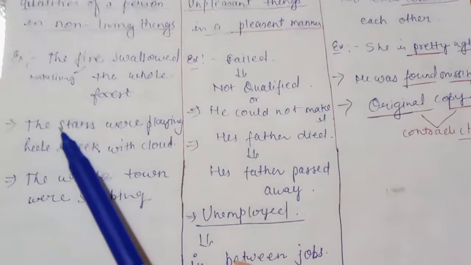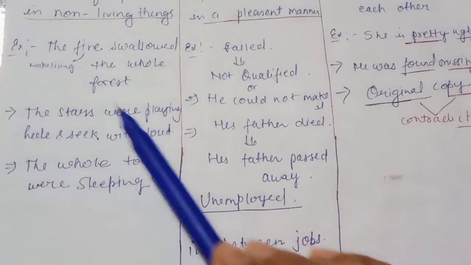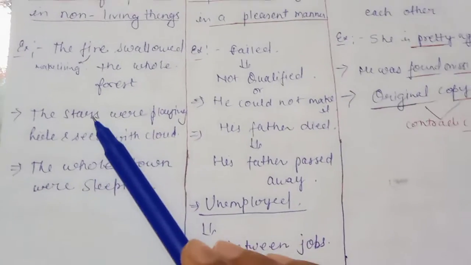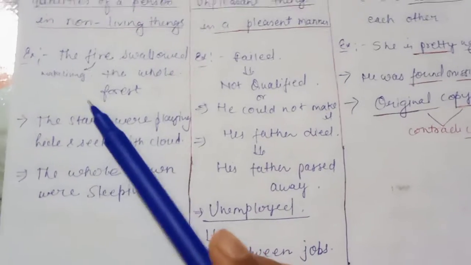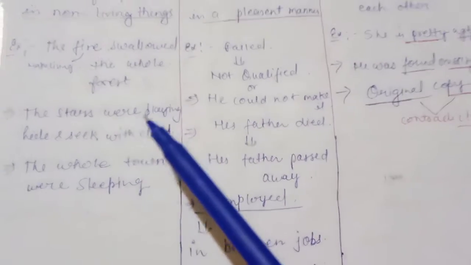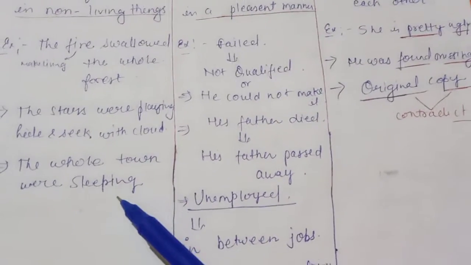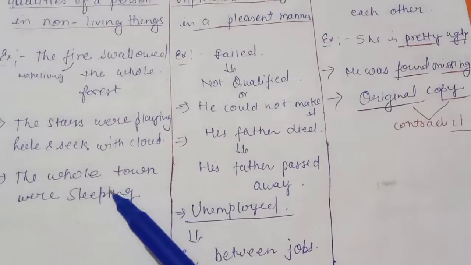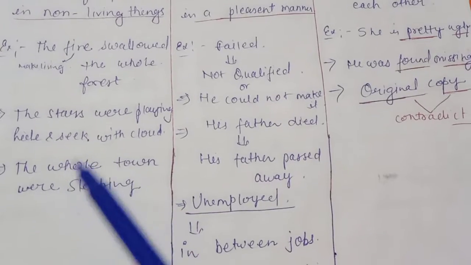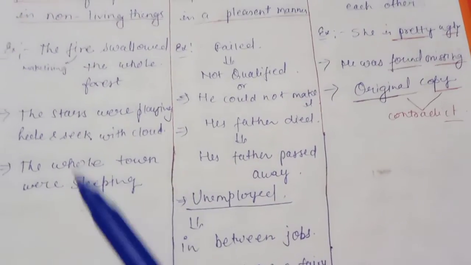The next example: the stars were playing hide and seek with the clouds. Stars are playing hide and seek; we are making the star a living thing, that's why we are using hide and seek with clouds. I hope you are getting my point. Next is, the whole town was sleeping. Sleeping is used for living things, but here we are using it for the whole town, which is a non-living thing, still we use it for comparison.